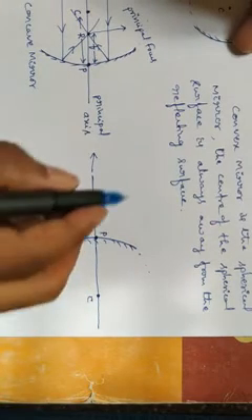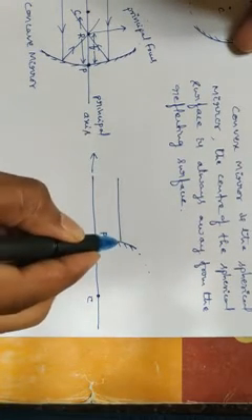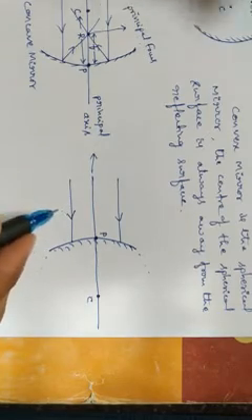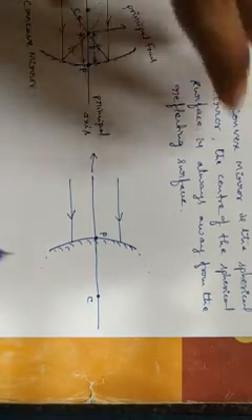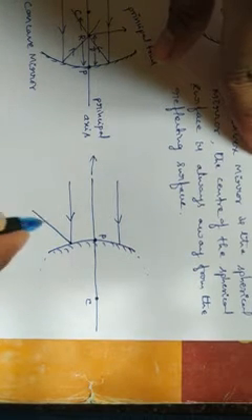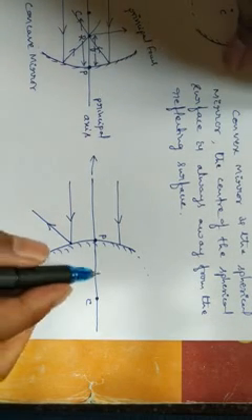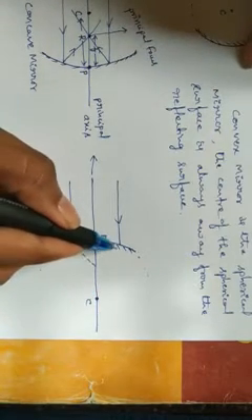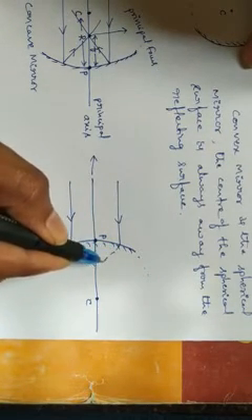And here again, suppose a ray of light or beam of light is incident on this surface. What happens? It is reflected back. So this is a reflected ray, but this reflected ray appears to be coming from a certain point.